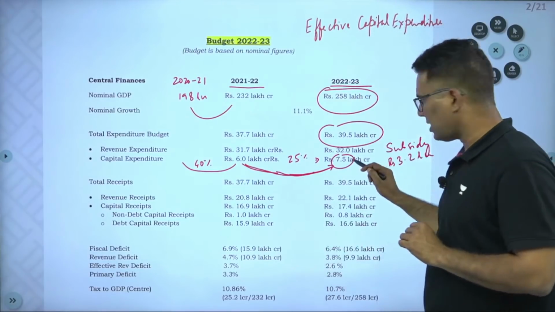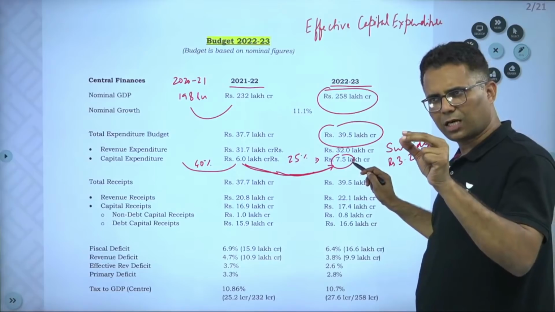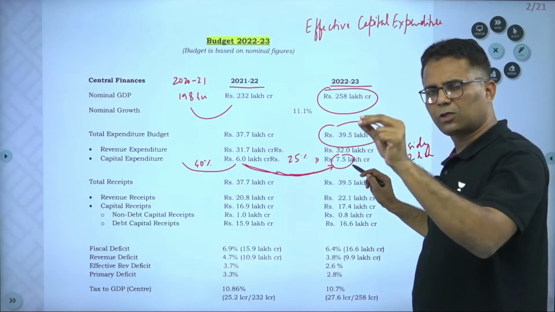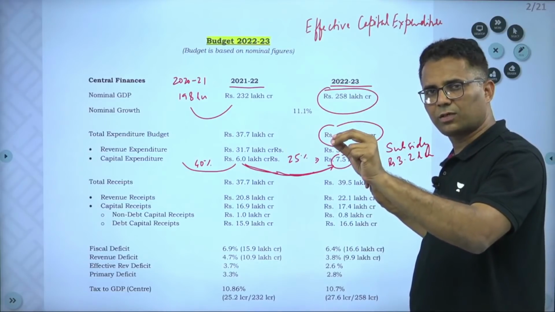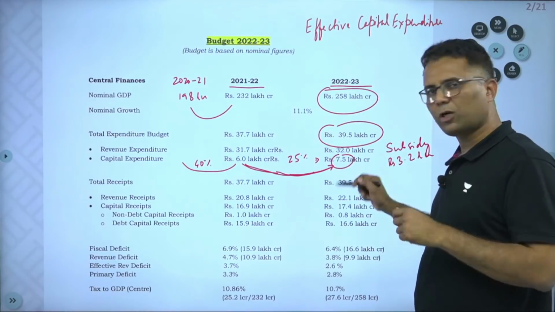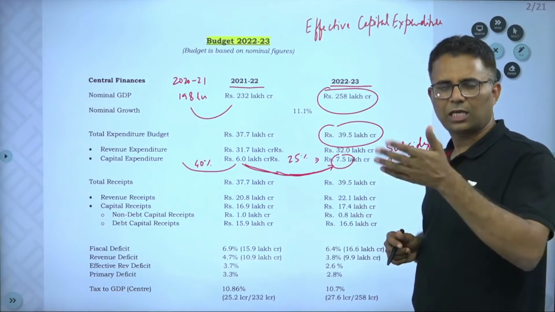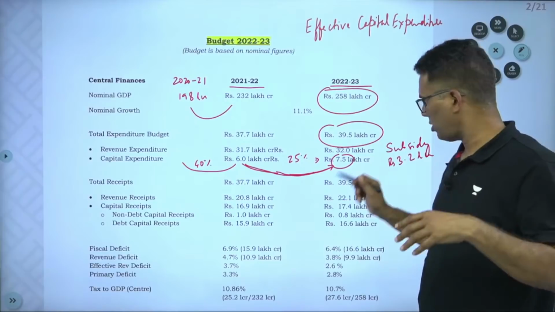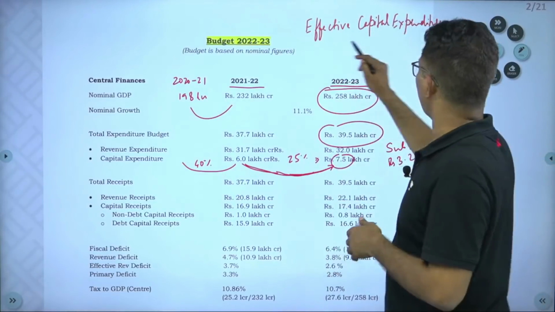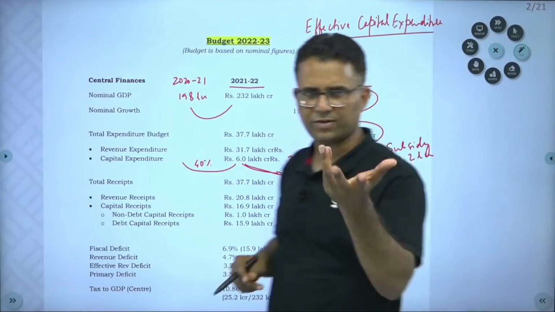So this is capital expenditure, and around 3 lakh crore of grants has been given by the central government to states for expenditure on capital assets. So 7.5 plus 3, that is 10.5, is basically the effective capital expenditure, on the same terms as effective revenue deficit.